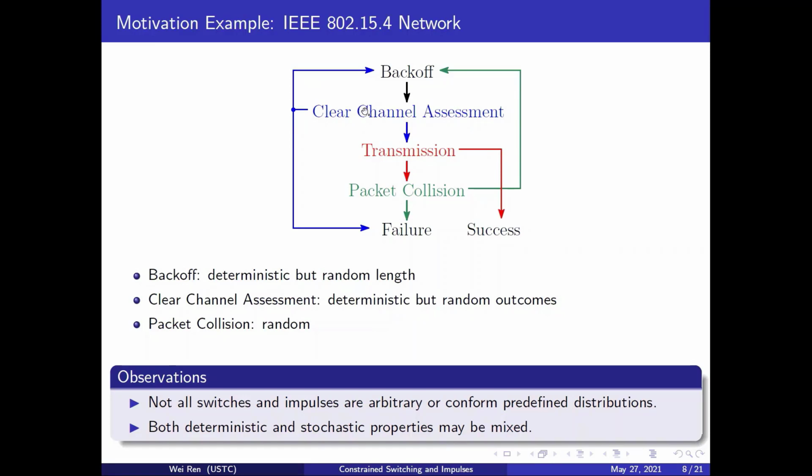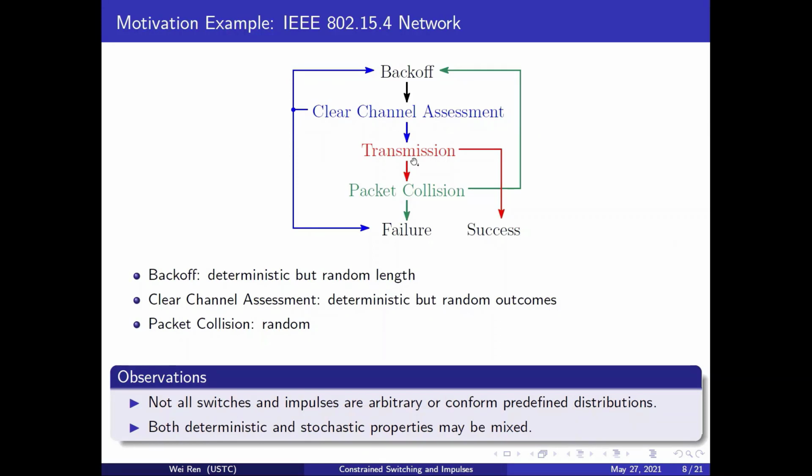Therefore, these 2 operations are deterministic, whereas the length of the back-off period is random and the results of the clear channel assessment are random. These results include another back-off, transmission failure by finite evaluations and packet discard, and transmission. In the transmission process, whether it is a successful transmission is random.